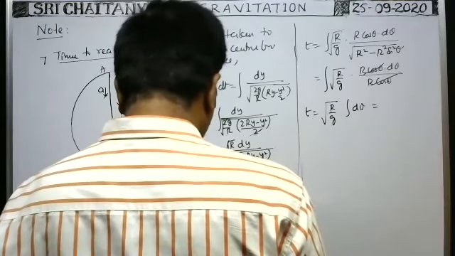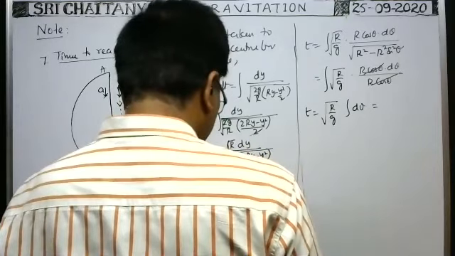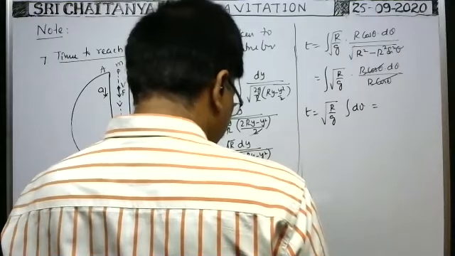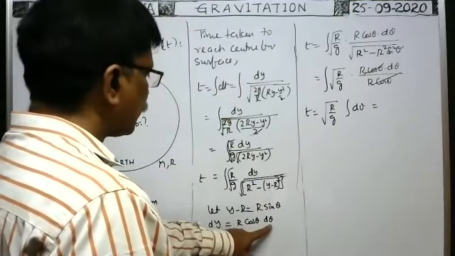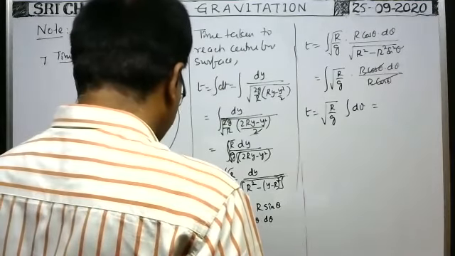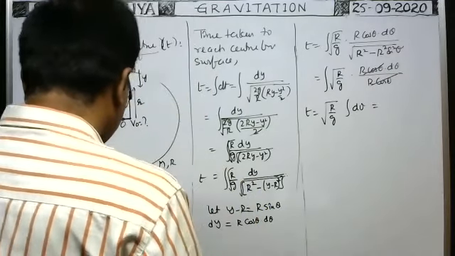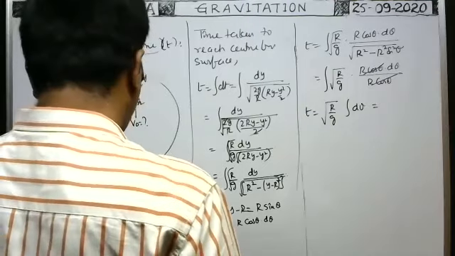Integral d theta means you'll get theta only. So theta means how you can write theta value? Here you see, finally we got integral d theta. That integral d theta can be written simply after integration as only theta. How can you find the theta value?